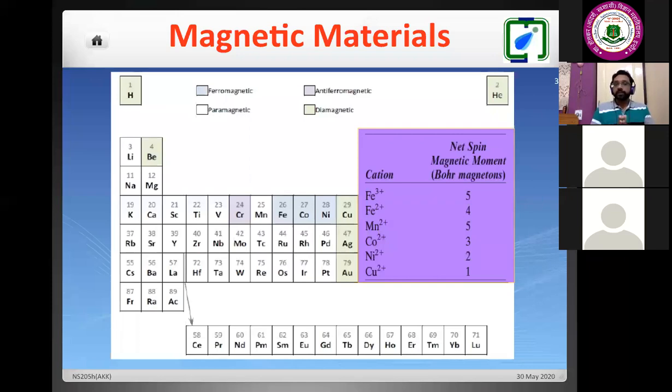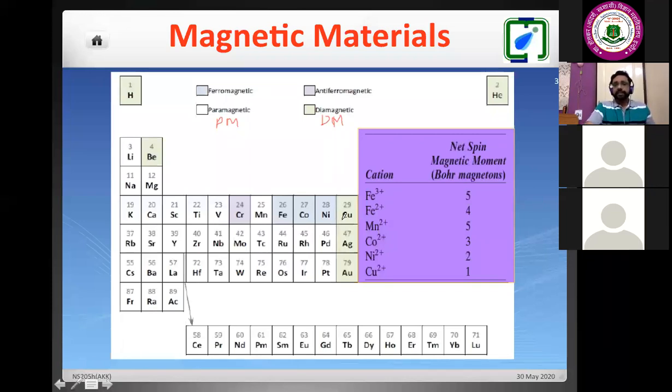Now my topic is the magnetic properties of transition metals. If I talk about the periodic table, in gross we know these things. In our textbook physics, we know this definition. If you take a look at the periodic table and the pure elements, the majority of the elements will be either paramagnet or diamagnet. If I write here, for paramagnet, I'm writing PM. So the majority are paramagnet and diamagnet.